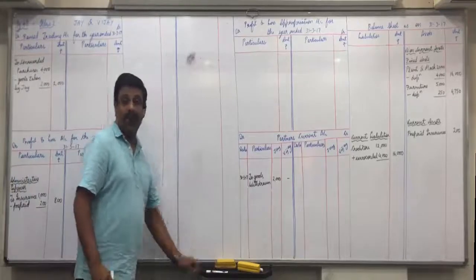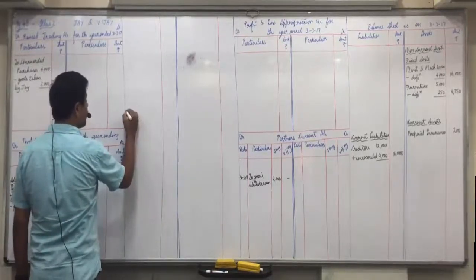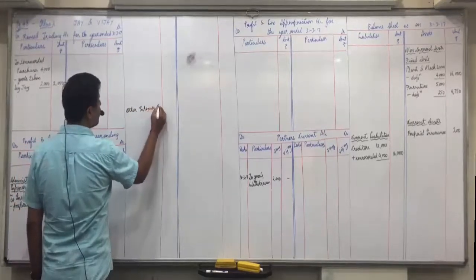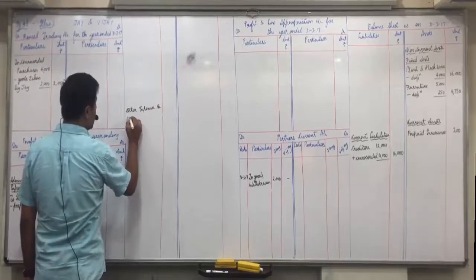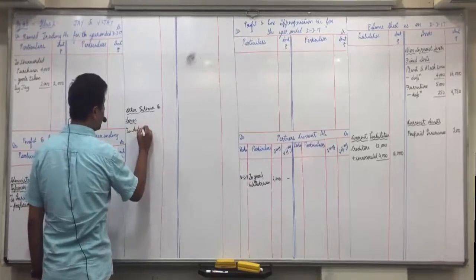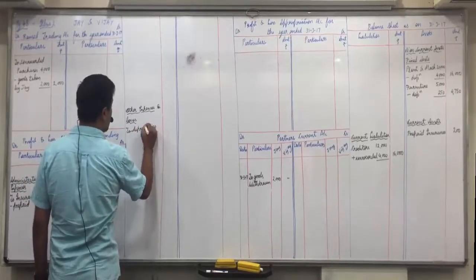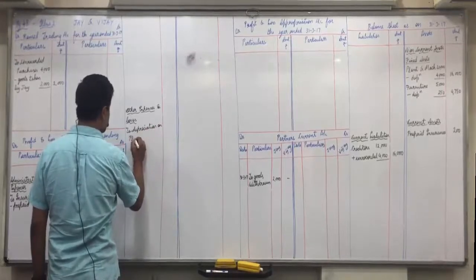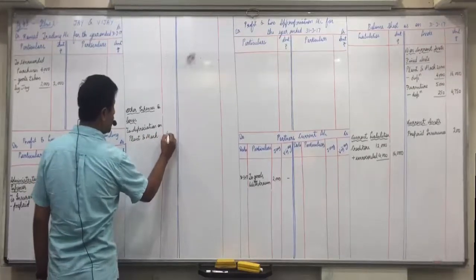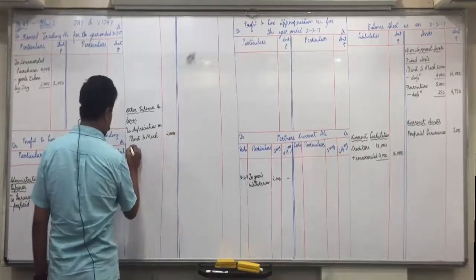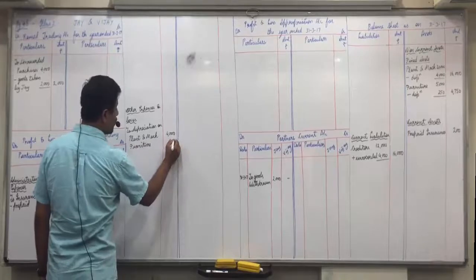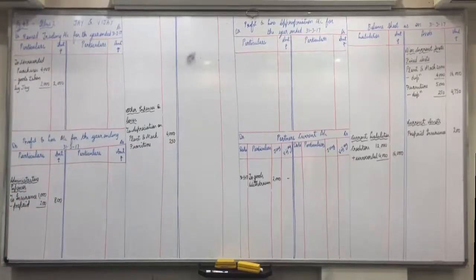And second effect we will show in other expenses and losses in P&L account debit side. Other expenses and losses. Depreciation on plant and machinery 4,000. Furniture and fittings 250. Got it, everyone?